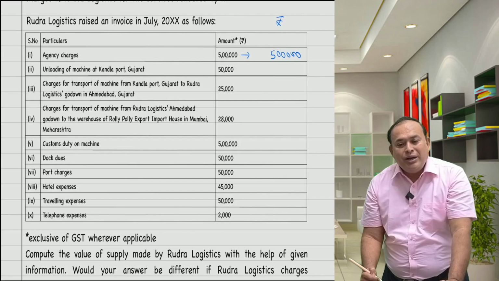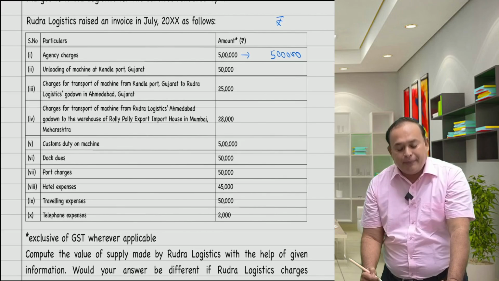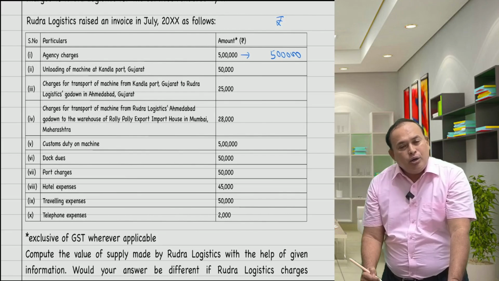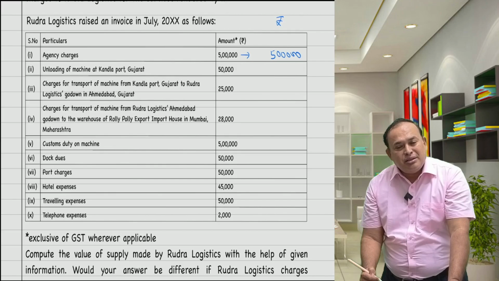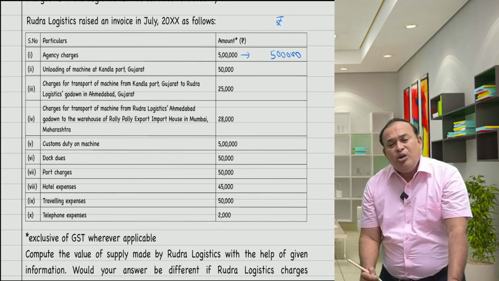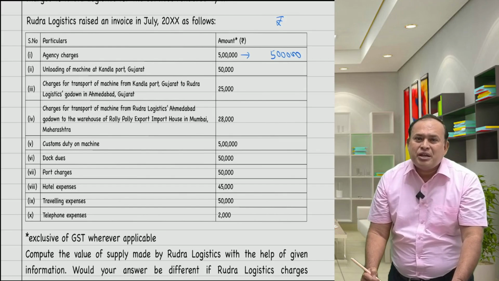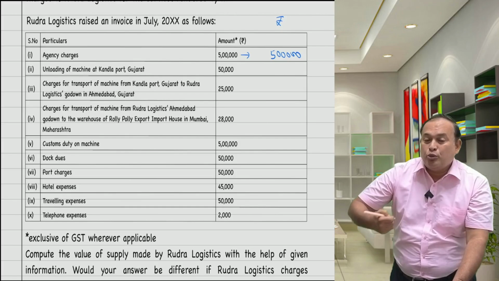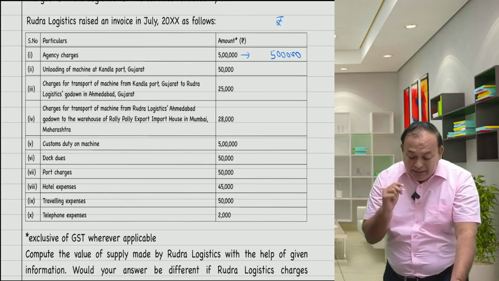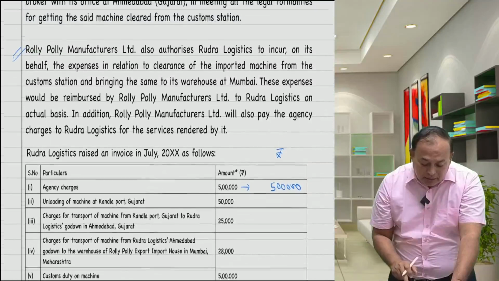Then unloading of the machine at Kandla Port, Gujarat. Unloading the machine, loading the machine, transporting the machine, delivering the machine. This is all expenditure. Here, it looks like there is no confusion. Sir, it is an expenditure of the supplier, no, to provide the output supply. But here very clearly they said, look here,